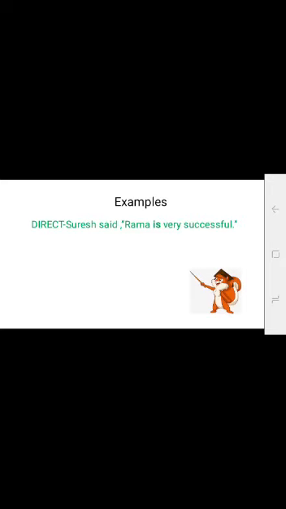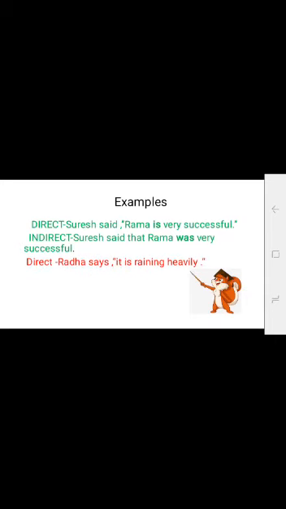Examples. Suresh said, "Rama is very successful." In indirect speech, Suresh said that Rama was very successful. We replace the punctuation mark with that and is becomes was. Next, Radha says, "It is raining heavily." In indirect speech, Radha said it was raining heavily.